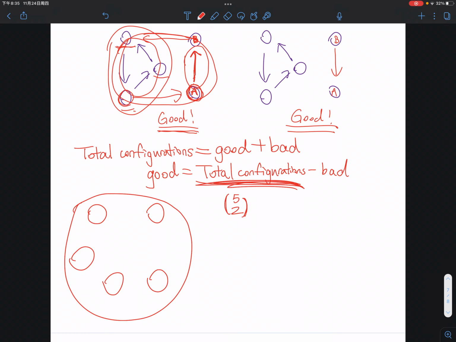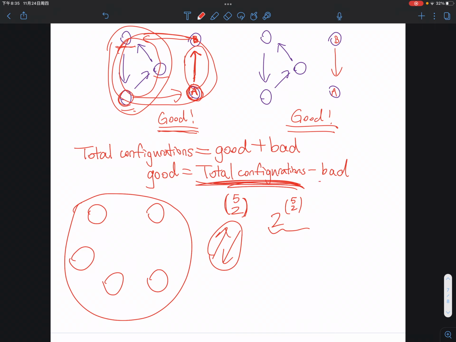However, each road can point toward and away, so there are 2 choices for each road. That means it's 2 to the power of 5 choose 2. Correct? That's the total number of configurations.